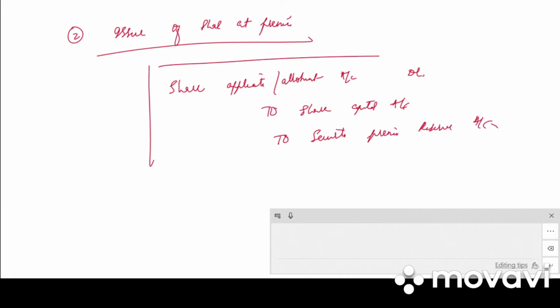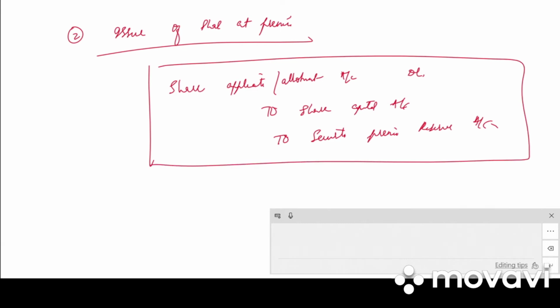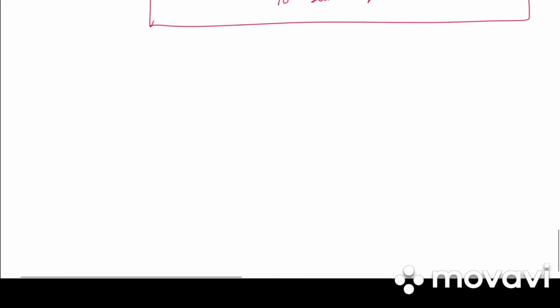So this will be the entry, that is the premium will be credited as to securities premium reserve account in whichever stage it is mentioned in the problem. If nothing has been mentioned, it will be in the allotment stage.